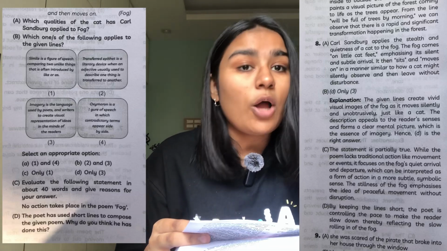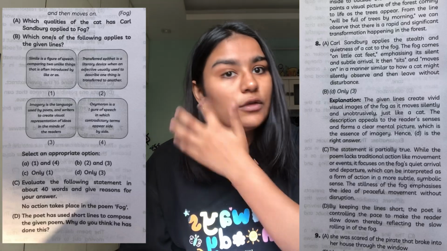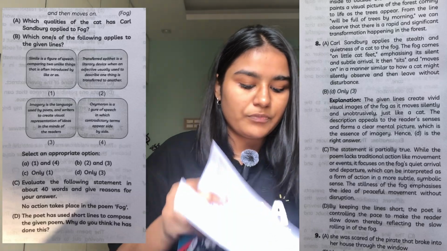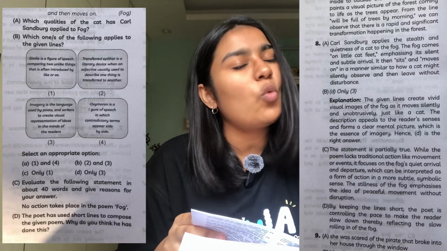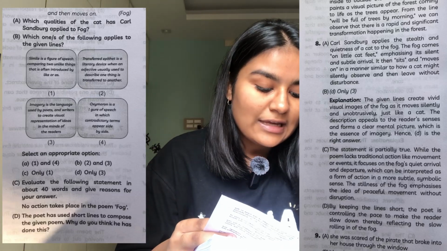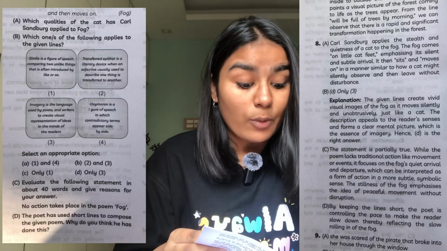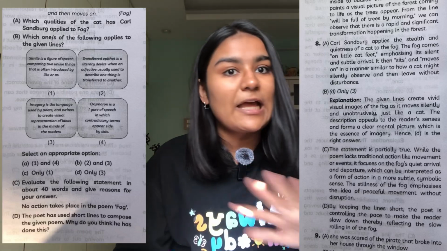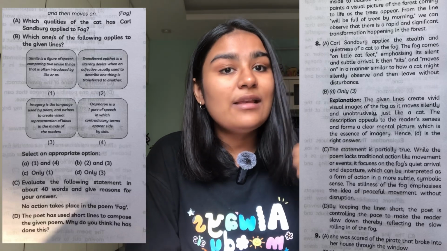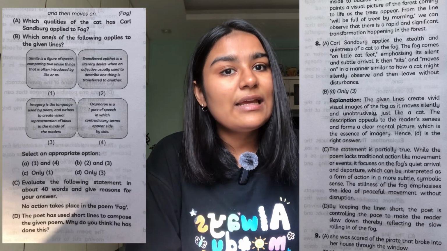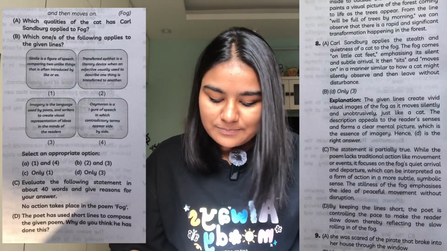The fog comes on little cat feet. This is given in your poem as well, so you put that exact same line there with the apostrophe, emphasizing its silent and subtle arrival. Like I told you, you don't know when it comes and you don't know when it goes. It then sits and moves on in a similar manner, like how a cat silently observes the entire human nature, the entire city and the harbour, and then moves on. So your 2 points are little cat feet first of all, and secondly it sits on its silent haunches, noticing the entire city and the harbour. So these are your 2 main points.